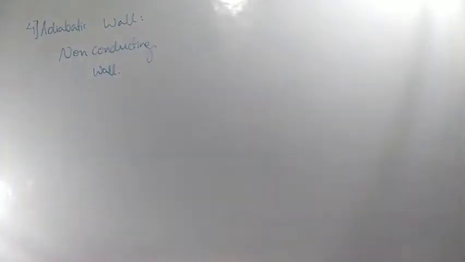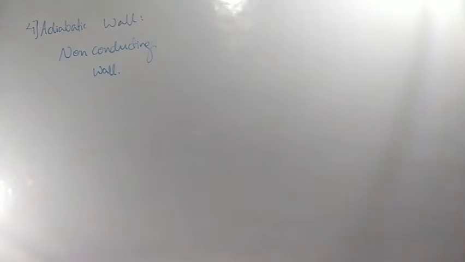In simple words, it is a non-conducting wall and it doesn't allow heat to pass from one part to another part. That kind of wall we treat as a non-conducting wall, or we can call it an adiabatic wall. Clear? Already we had discussed this in our regular video classes.